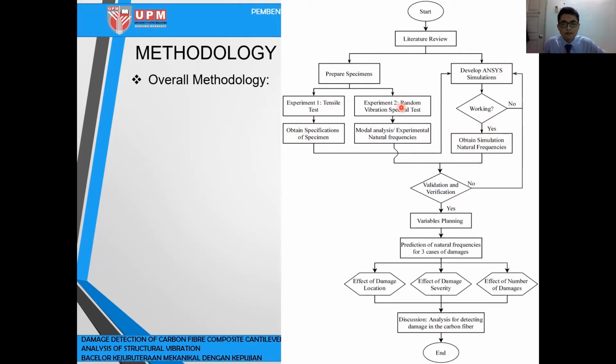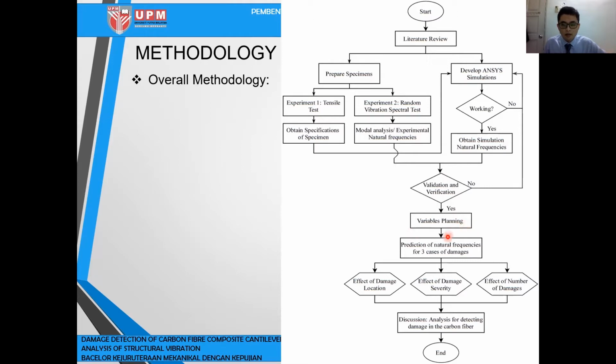Then we'll proceed to experiment 2, random vibration spectral test to obtain experimental natural frequency through modal analysis. And then we will carry out validation and verification of the simulation and experiment natural frequency. And if they are validated, we will proceed to variables planning.